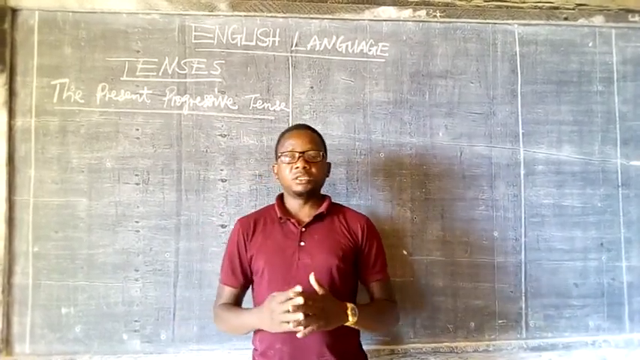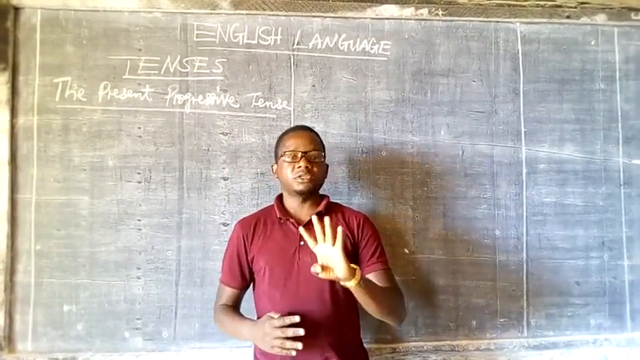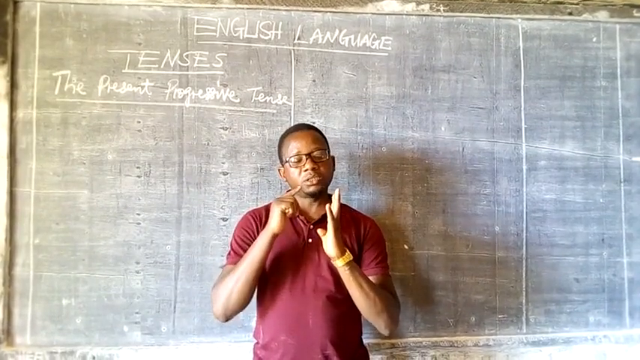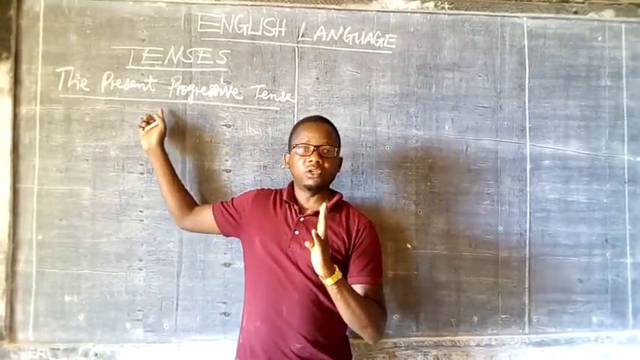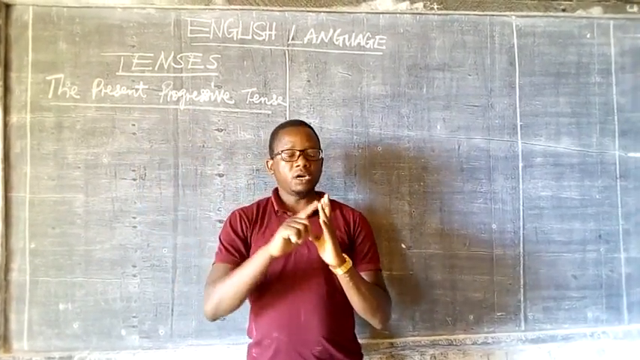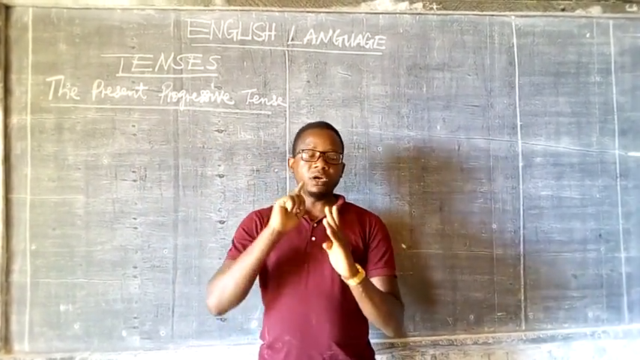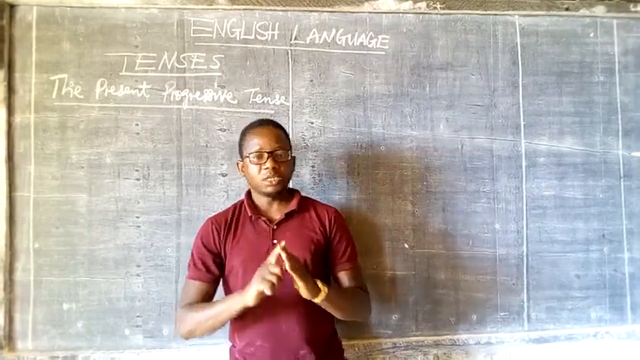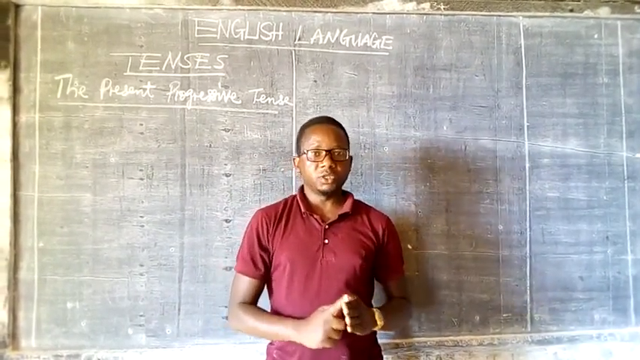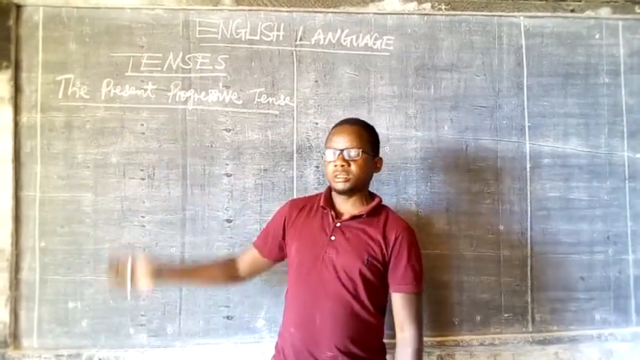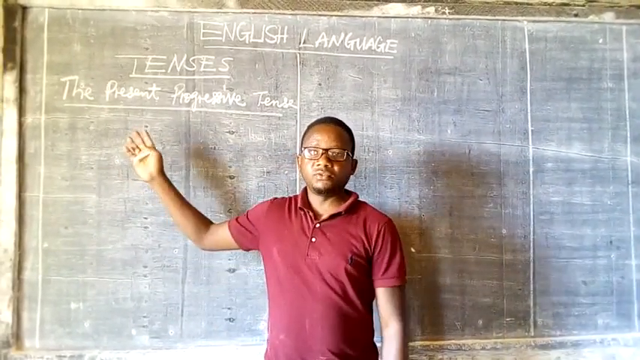And the present tense is divided into four categories. The first category is the present continuous or the present progressive tense that we are going to deal with today. We have the present simple tense, we have the present perfect, and the present perfect continuous or the present perfect progressive tense. Now we are going to start with the present progressive tense.